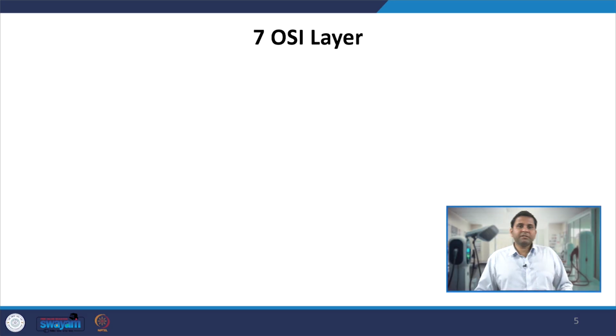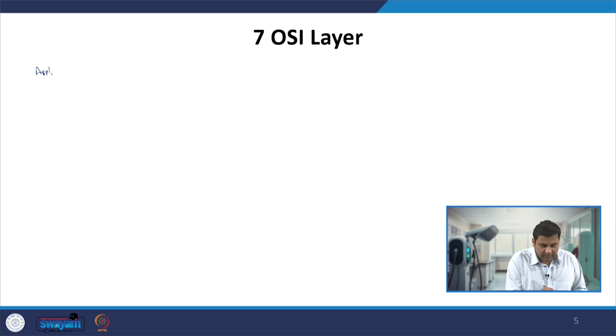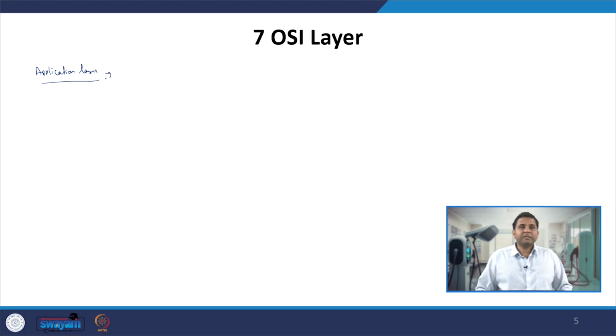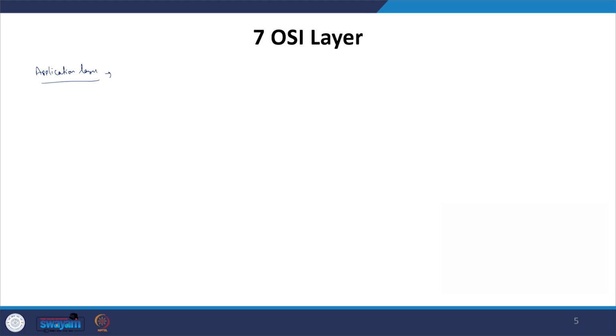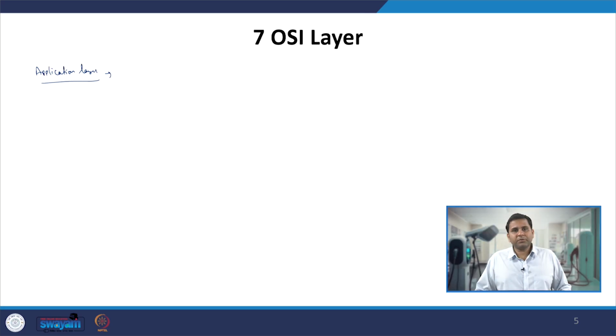So, in the 7 OSI layers, the first layer is our application layer. As the name suggests, the application layer has some of the protocols which are used by network applications. Network applications are those applications in the computer which use the internet to communicate, just like your web browser. I am taking the simplest example, your web browser.